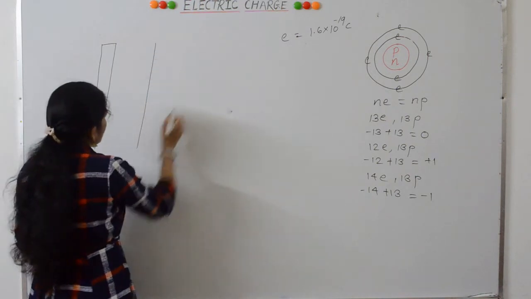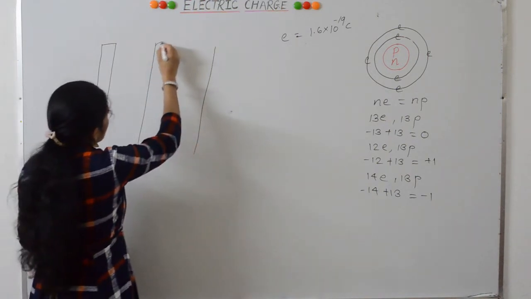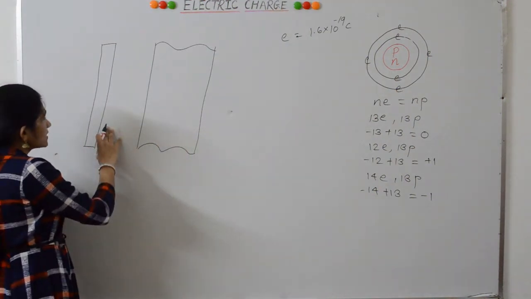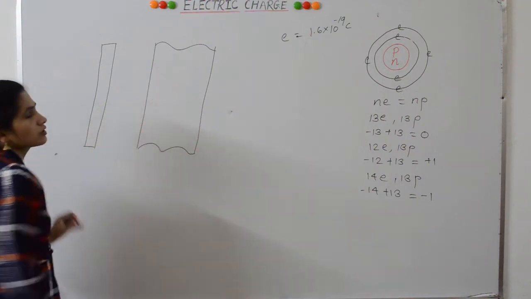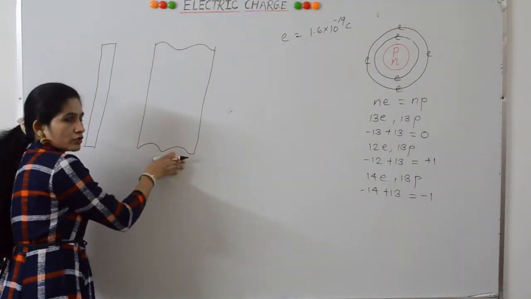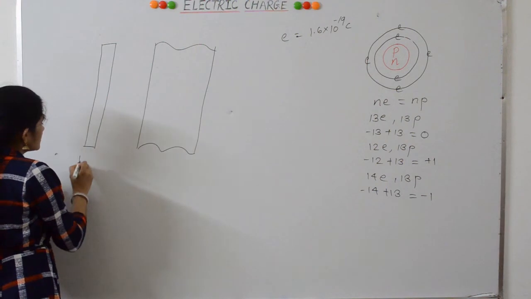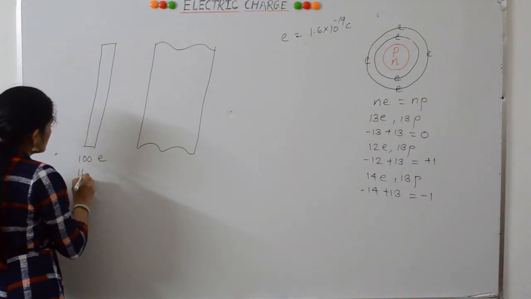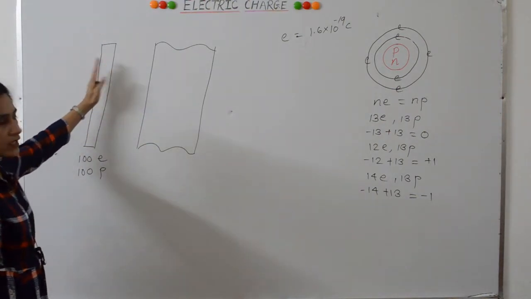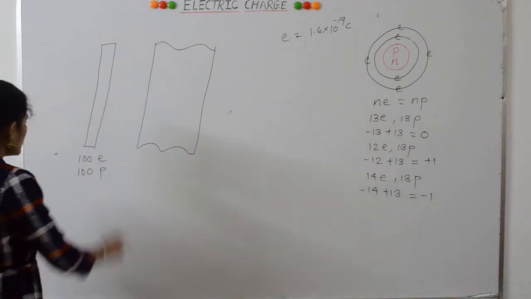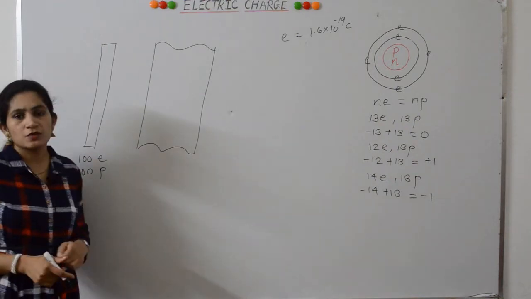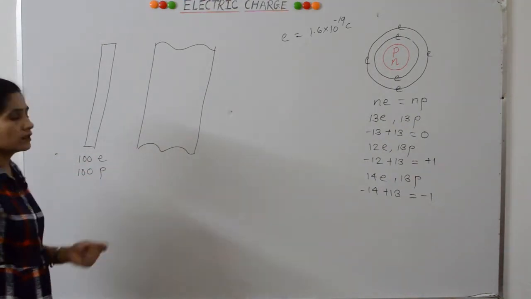We'll see how the object becomes negatively and positively charged after losing and gaining electrons. Suppose this is the rod and this is the silk cloth. Before rubbing, the total charge on this rod and on this cloth were equal, meaning the total number of positive and negative charges in this rod and in this cloth were equal. Let's suppose there are 100 electrons and 100 protons in this rod. In actuality there are millions and billions of electrons and protons, but for the sake of simplicity we'll consider just 100 electrons and 100 protons.